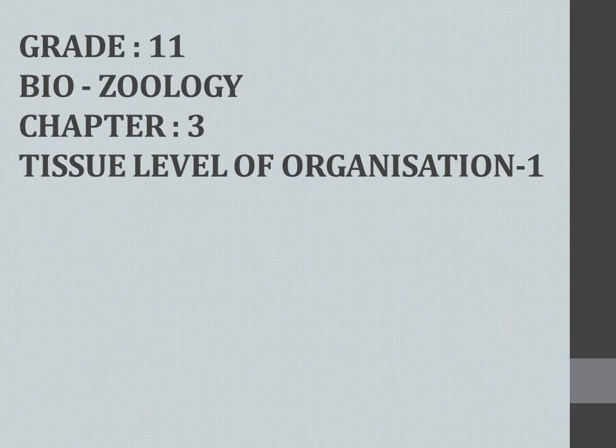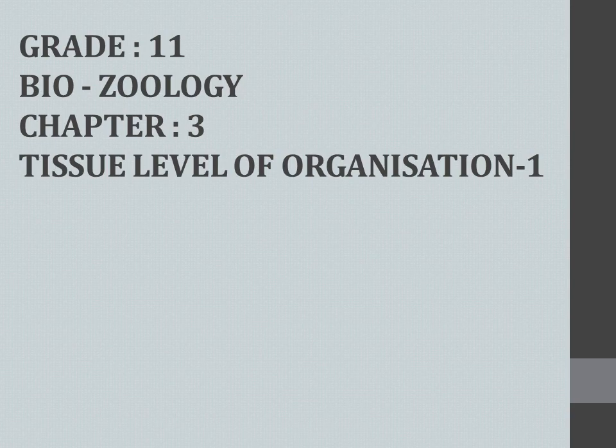There we discussed cellular level, tissue level, organ level, as well as organ system level of organization. Hope you remember everything, right? So in this chapter we are supposed to discuss the second level, that is tissue level of organization.